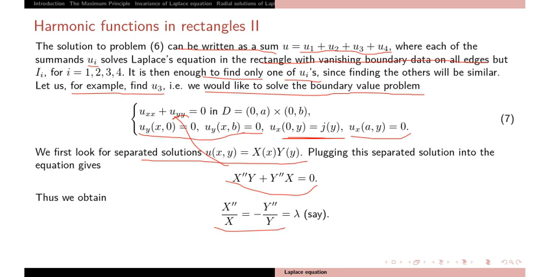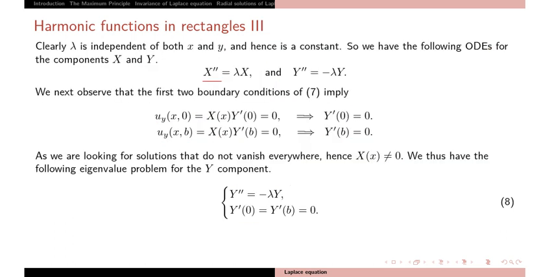Separate the variables, so you can write X double dash by X on the left hand side, and Y double dash by Y with a negative sign on the right hand side, and both are equal to a fixed constant, say lambda. You get 2 ODEs, one in x and one in y.